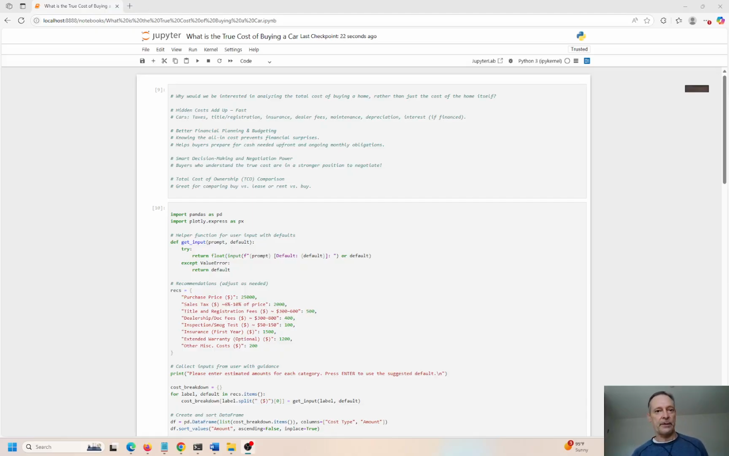Some other things as well. Now, this is one of these other things. I was thinking about this concept fairly recently, just a few days ago. So I put together a couple scripts to showcase what is the true cost of buying a car.